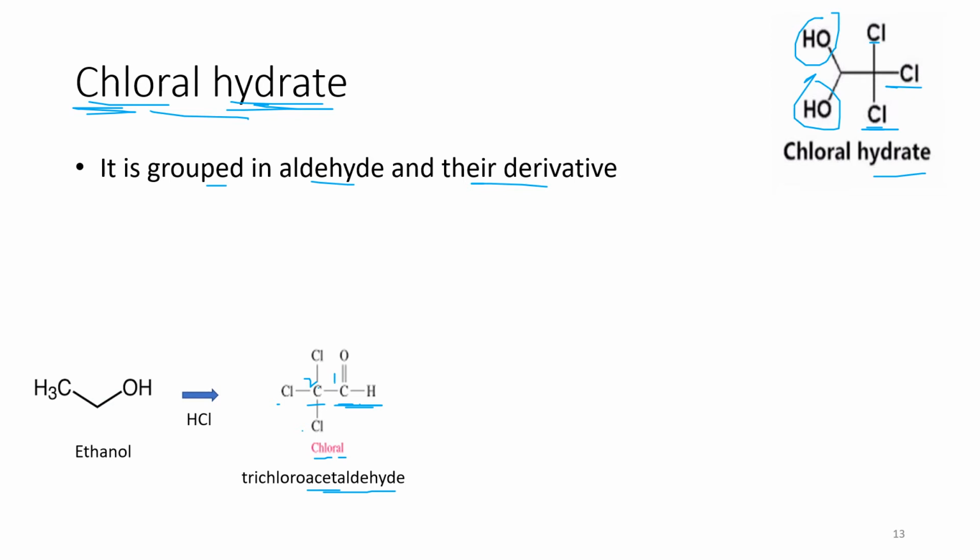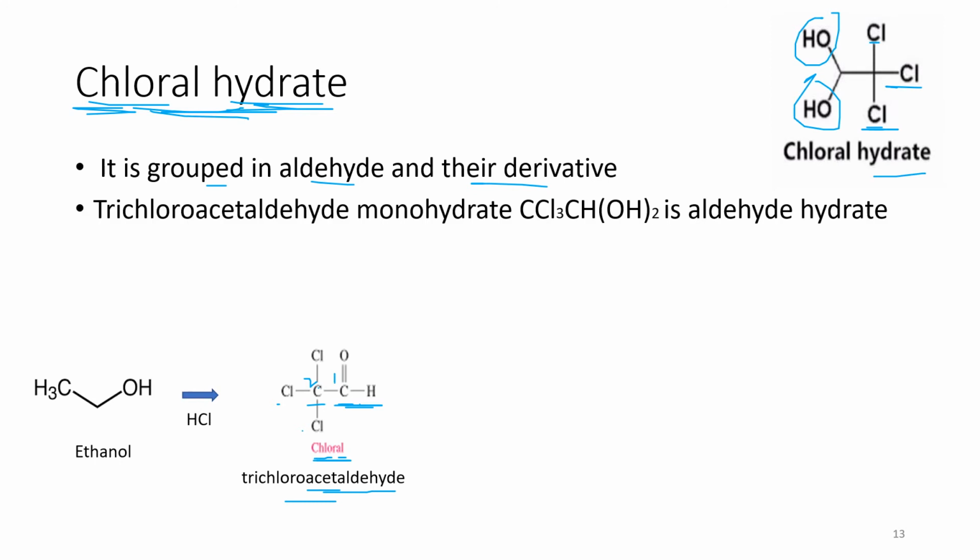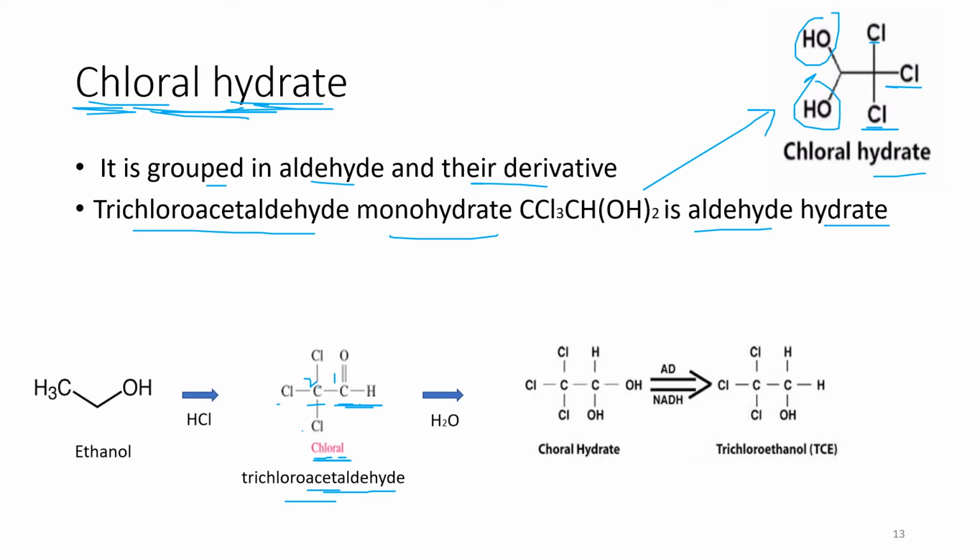So from the ethanol this trichloroacetaldehyde is formed, and this chloral is then converted into chloral hydrate in the presence of, I think you already know the answer, a water molecule, and it forms trichloroacetaldehyde monohydrate. This is the structure. Monohydrate is formed, an aldehyde hydrate. Let's see how it is synthesized.